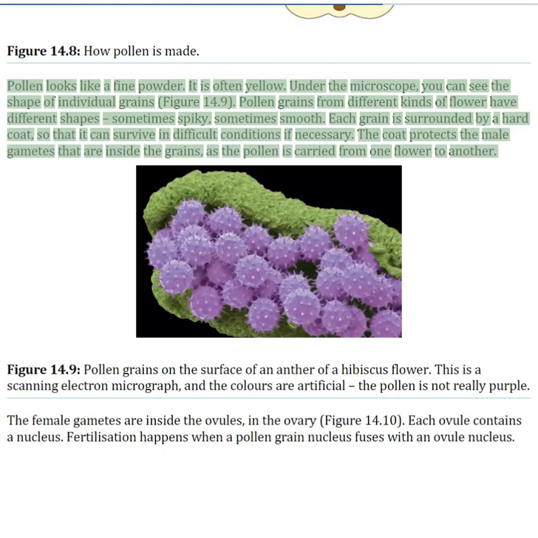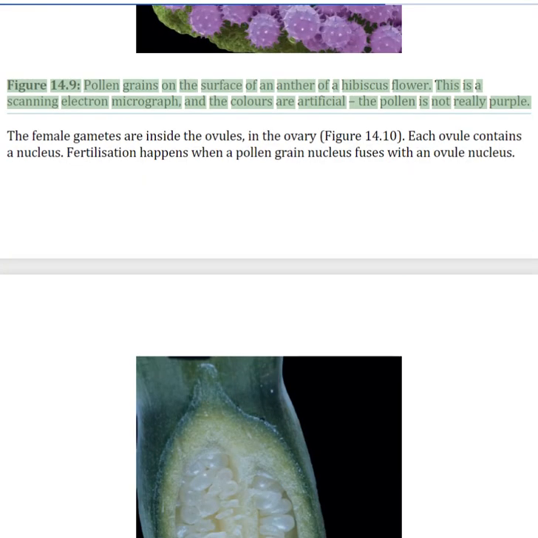Pollen looks like a fine powder. It is often yellow. Under the microscope, you can see the shape of individual grains. Pollen grains from different kinds of flower have different shapes, sometimes spiky, sometimes smooth. Each grain is surrounded by a hard coat, so that it can survive in difficult conditions if necessary. The coat protects the male gametes that are inside the grains, as the pollen is carried from one flower to another. Figure 14.9, pollen grains on the surface of an anther of a hibiscus flower.